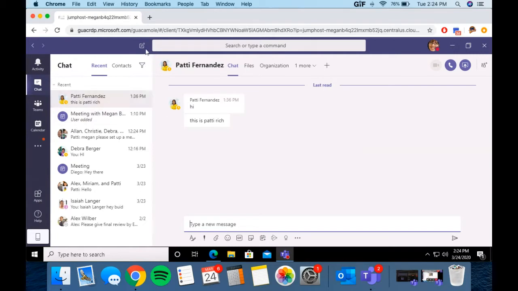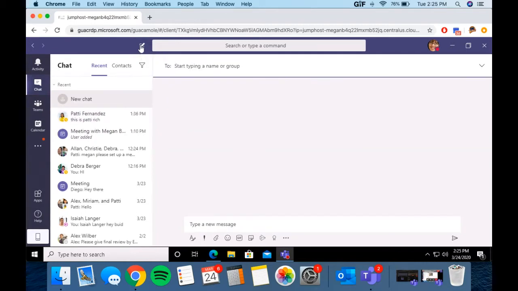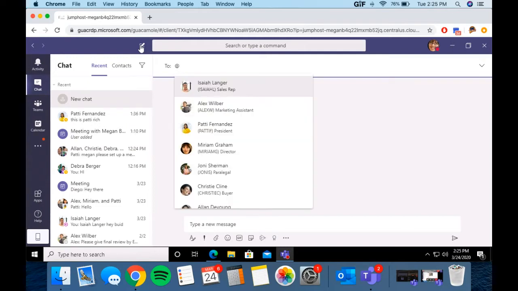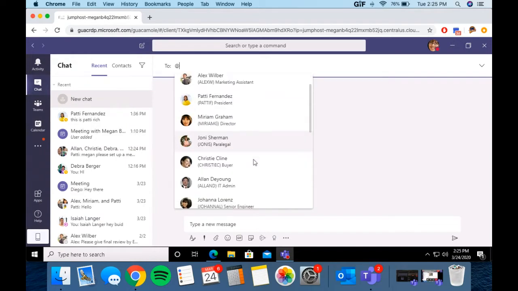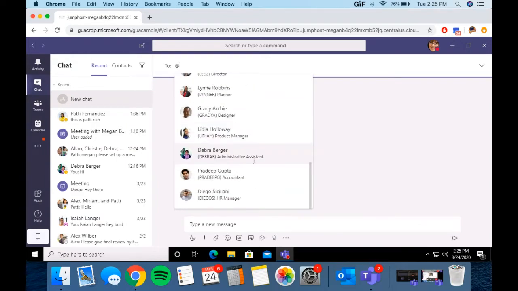If you look at the top here in the purple section, there is a pencil inside of a square or a pen. Go ahead and press that, and that's going to open up a new chat. Within this new chat, it's a great way to message people within your company, either singularly, one person, or in a group. They work both the same way. The easiest way to find somebody is to put the @ symbol, and it will give you all the different options of who you can actually message.